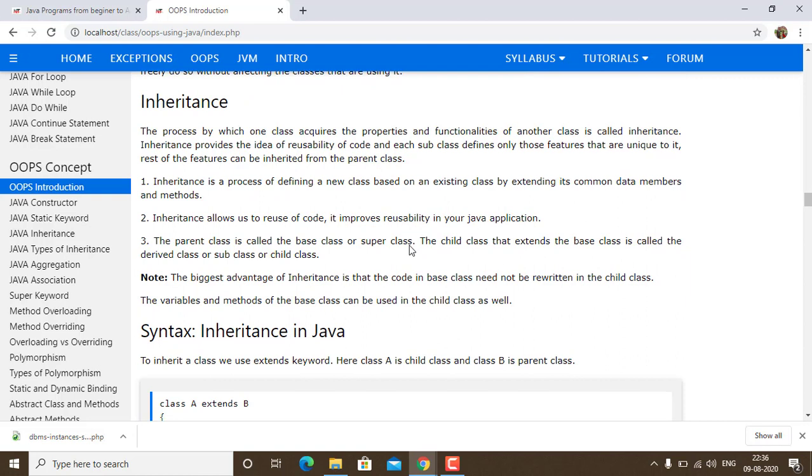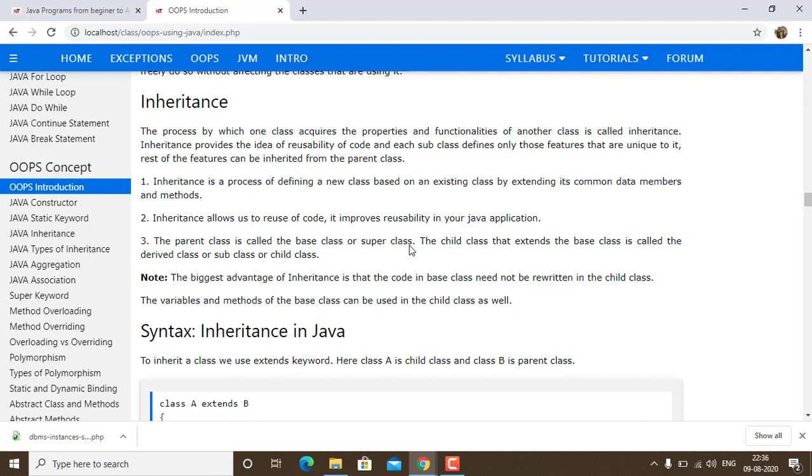Now proceeding further, inheritance. What is inheritance? It is a very important part. It gives the introduction to the reusability of code. That means once we have written the code, we don't need to write the same code again and again. You are going to understand when we work practically.